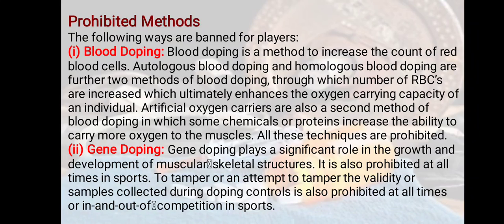Second, we have gene doping. Genes play a significant role in the growth and development of the musculoskeletal system. Gene doping is prohibited at all times in sports. To tamper or attempt to tamper with the validity of the sample collected during doping control is also prohibited. If samples are collected, in or out of competition, tampering is prohibited. Clear? So this is gene doping.